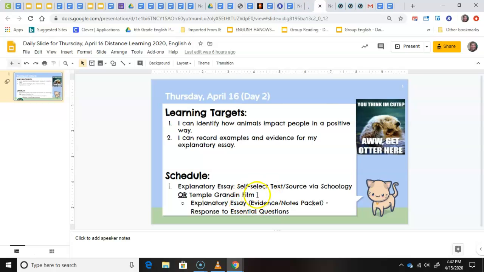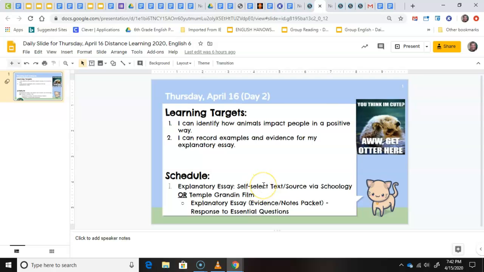Now, there might be a glitch with that. I went to check out the film to see, load it and everything, and it wasn't working, and I contacted Mrs. Nelson in the media center, and she said they were working on it. So they might get it up and ready today or for Friday, which obviously is late. So if the film doesn't work and you wanted to choose that, you might have to wait a day and then try it. But otherwise, you can pick a third article.